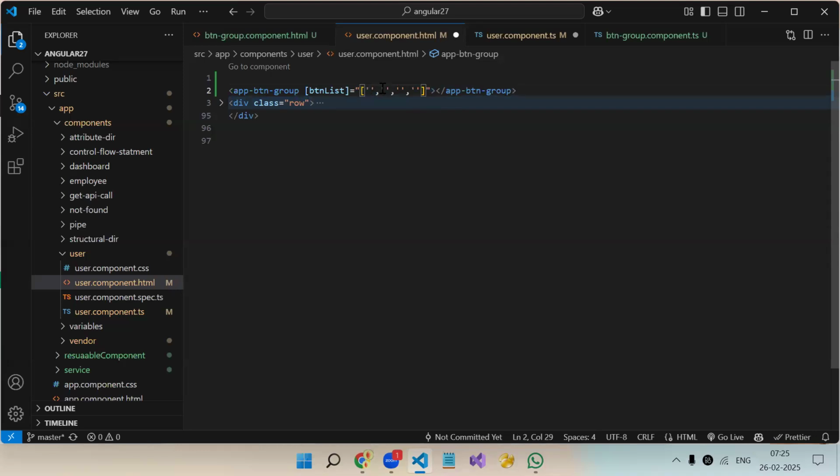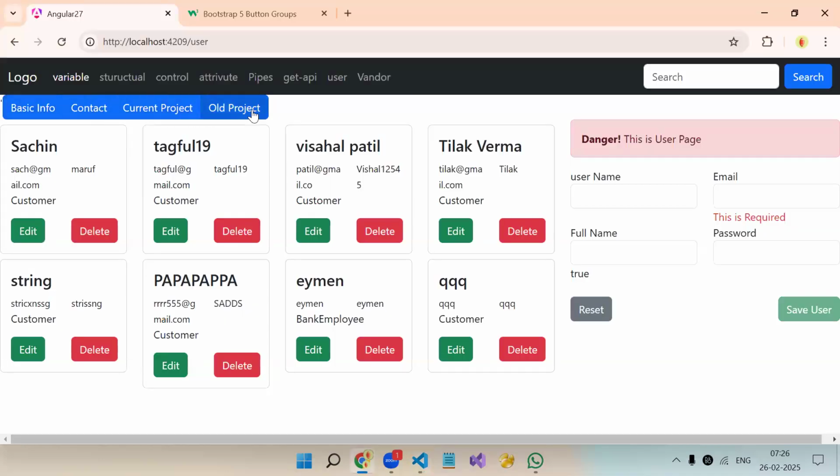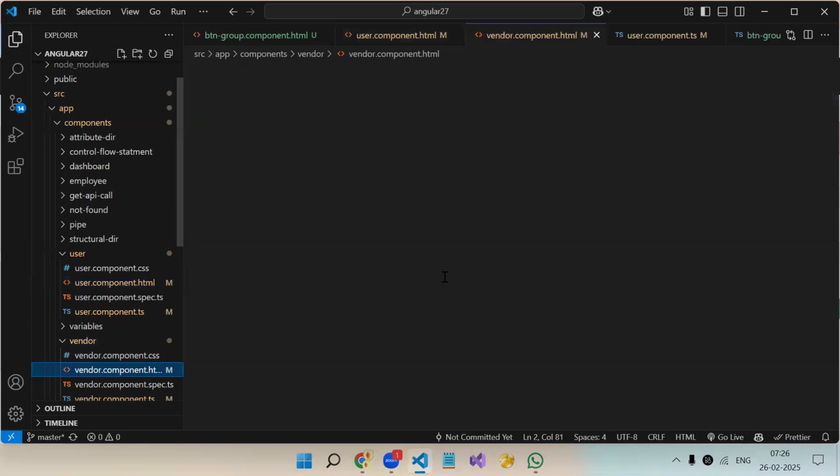Okay, so over here let's say basic info, then we have contact info, then let's say project, or let's say current project, and let's say old projects. Okay. Now if we save and check in the user component, see, we got different tabs. Understood? Yes.